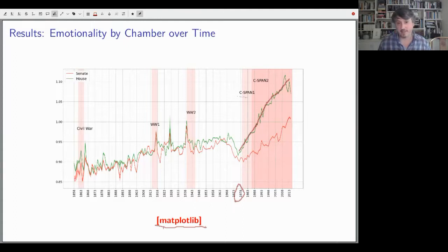And it turns out that's when C-SPAN, which is this cable TV network, started. And so right around this point, all of these speeches started being televised. And we do a lot of robustness checks to show this isn't due to other changes in emotionality in the rest of society, changes in partisanship, or changes in sophistication. It really seems to be an emotional intensity dimension that's responding to the introduction of television.